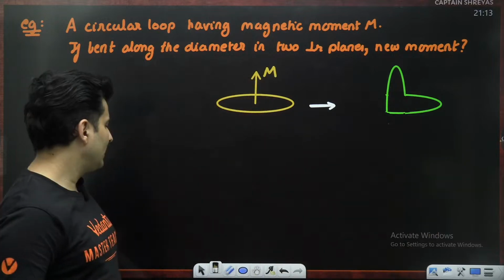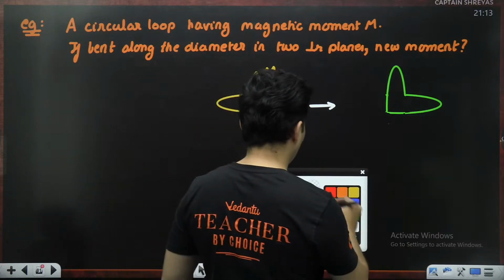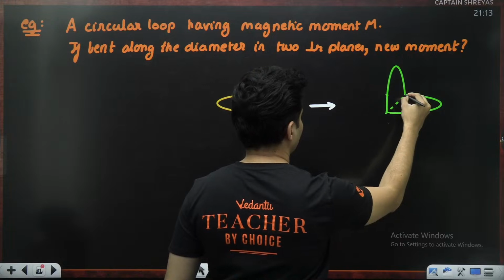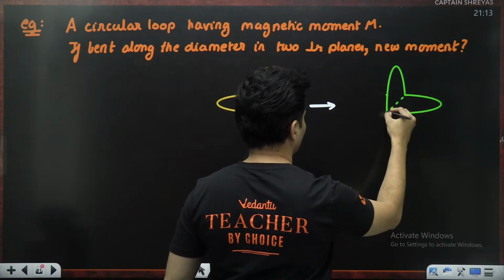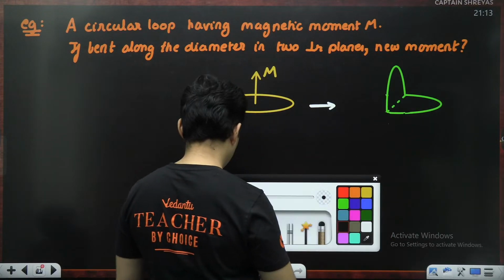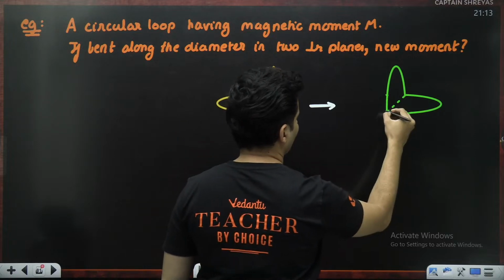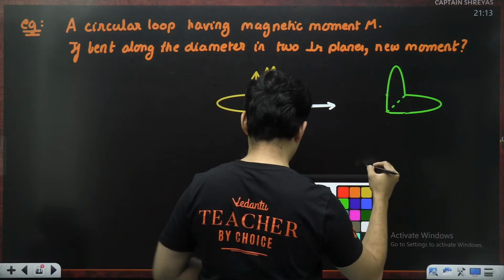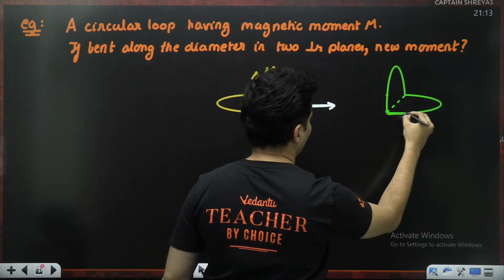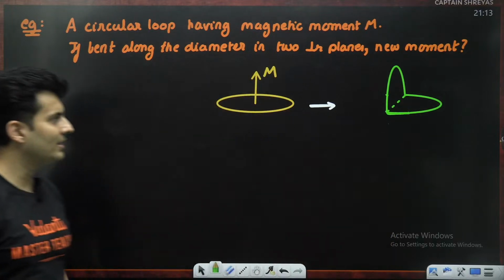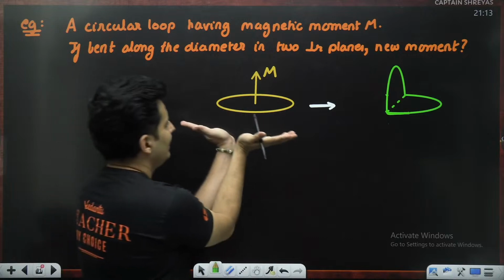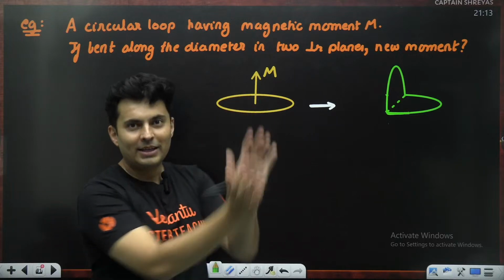See if you are able to visualize this. It was bent along the diameter, into two perpendicular planes.